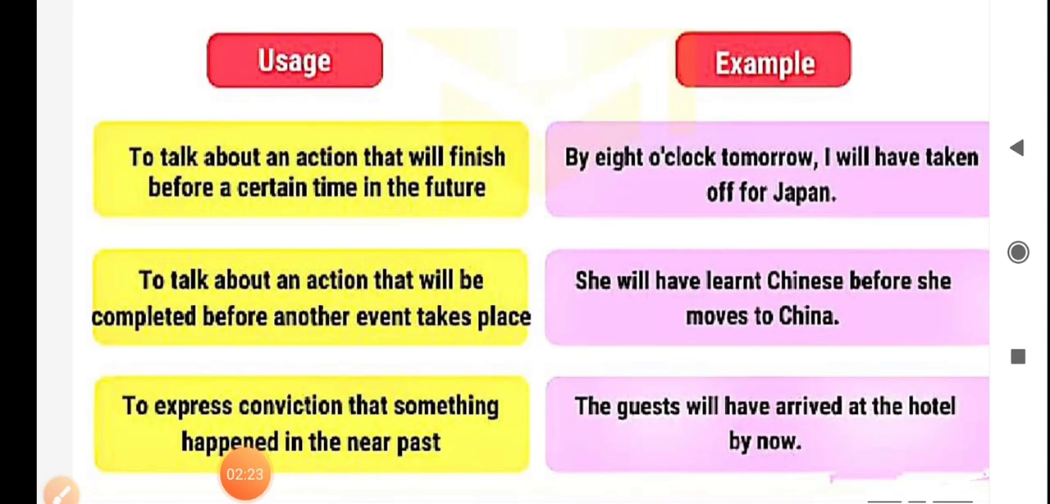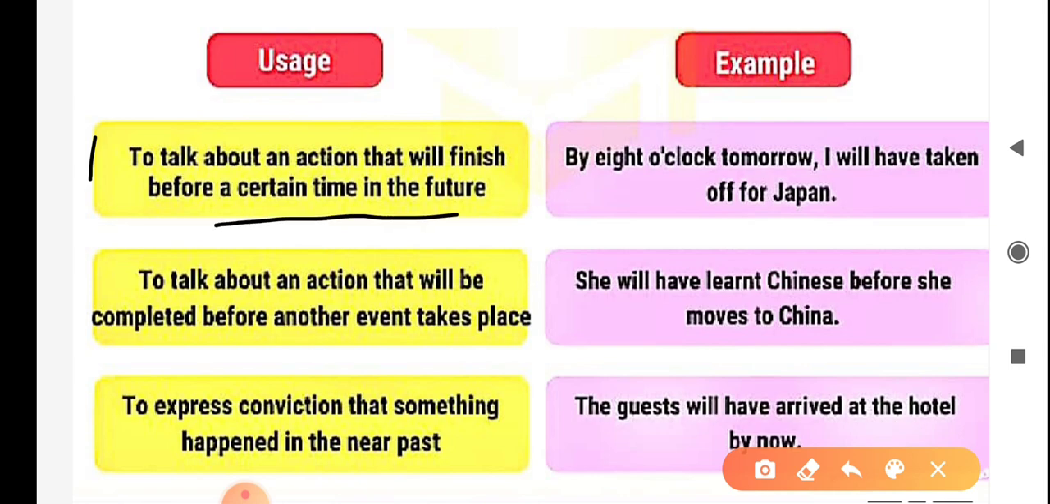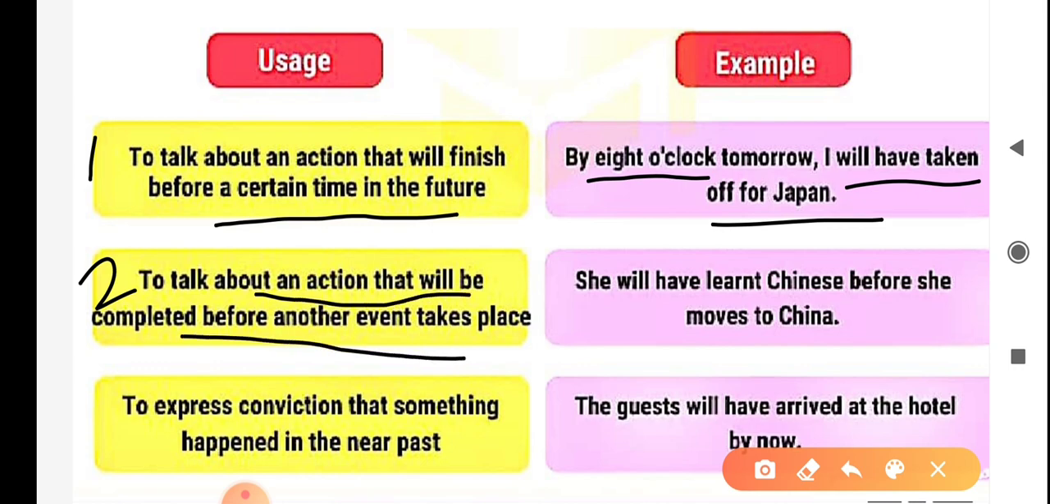Now let's discuss the usage of future perfect tense. First one, to talk about an action that will finish before a certain time in the future. For example, by 8 o'clock tomorrow, I will have taken off for Japan. Second usage, to talk about an action that will be completed before another event takes place. For example, she will have learned Chinese before she moves to China.